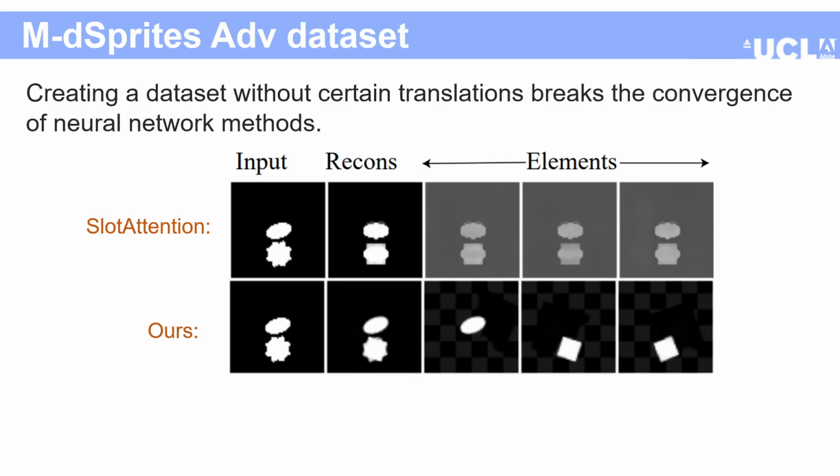Neural network methods also seem to have a very simple failure case. When we remove a set of translations from the training dataset, the network immediately fails to converge.